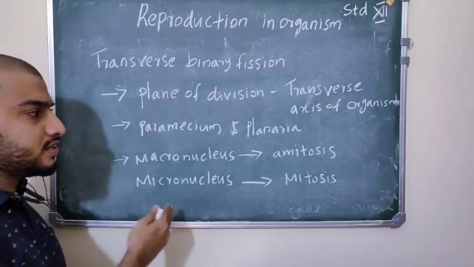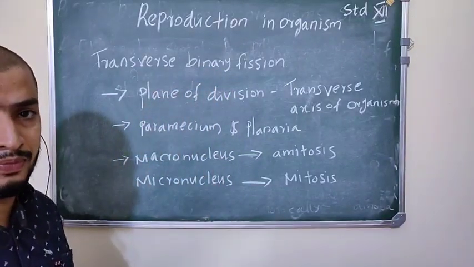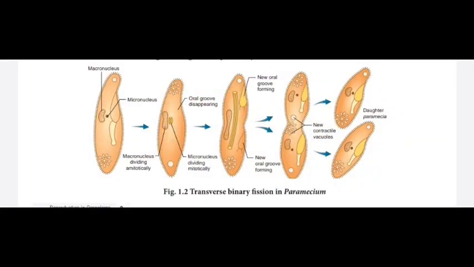Okay, so let's see figure 1.2. Observing figure 1.2, transverse binary fission in paramecium, you can see the macronucleus and micronucleus. The macronucleus divides by amitosis and the micronucleus divides mitotically.